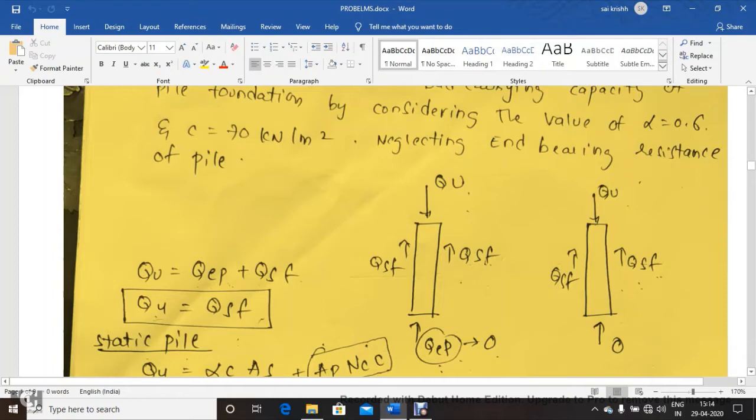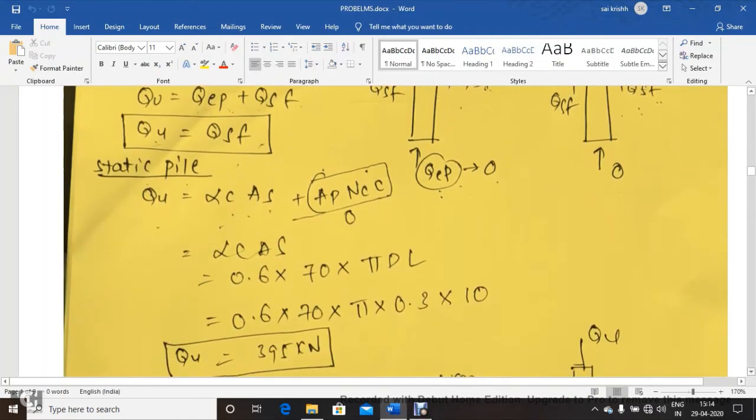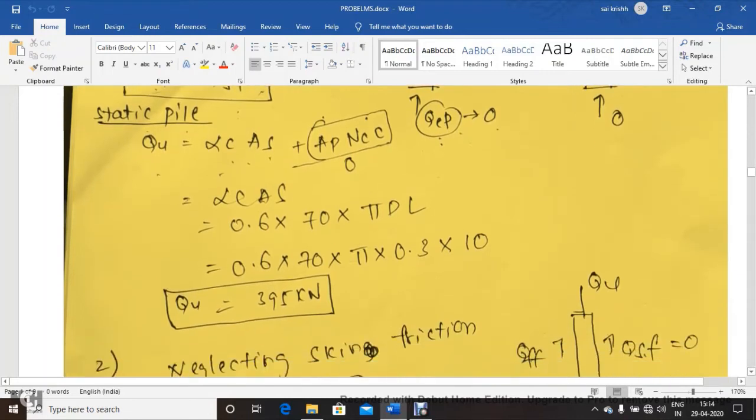Originally Qu is equal to Qep plus Qsf, where Qep is the end bearing resistance and Qsf is the skin frictional resistance. Because we are neglecting end bearing resistance, Qu is equal to Qsf, which will be the final load carrying capacity. Now I am writing down the equation to calculate ultimate bearing capacity. Because this end bearing resistance we are neglecting, we are keeping it as 0. Only alpha into C into As will be the leftover elements.